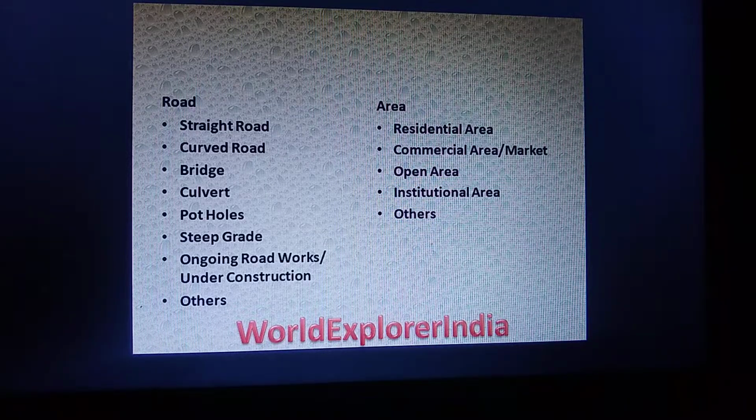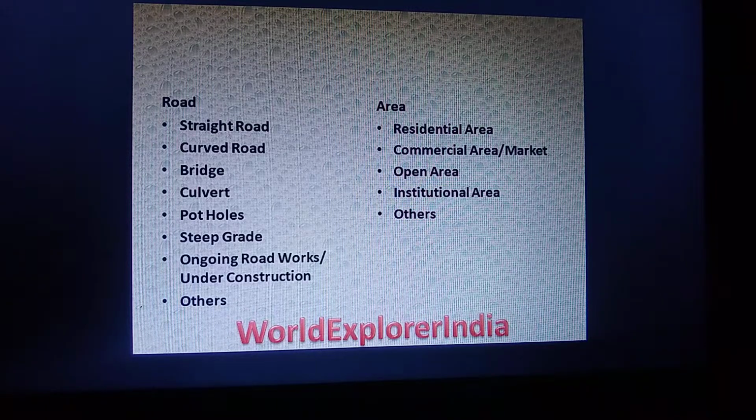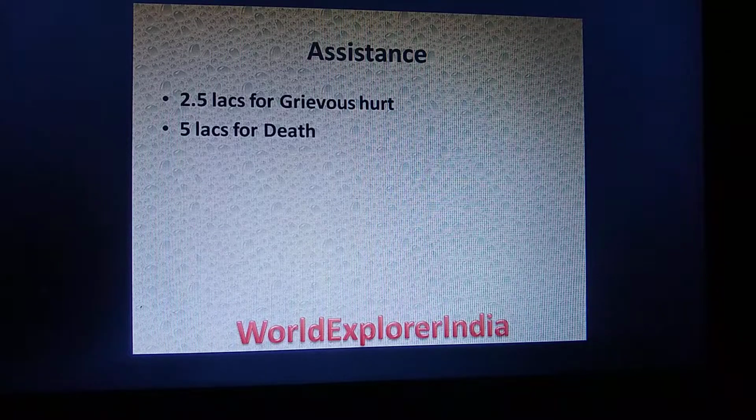Again, accidents are classified based on the type of road where they happened, like straight road, curved road, bridge, culvert, pothole, steep grade, ongoing road works or roads under construction, etc. Based on area, accidents are classified as occurring in residential areas, commercial or market areas, open areas, institutional areas, and others.